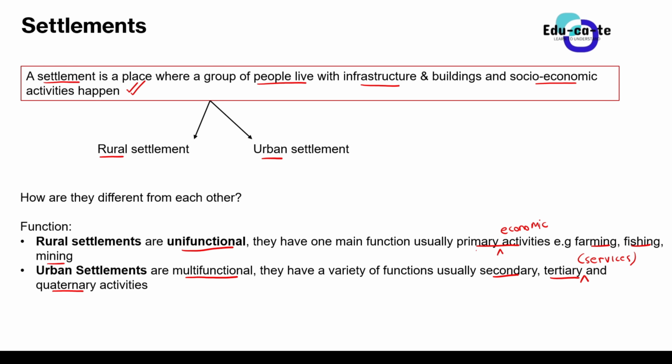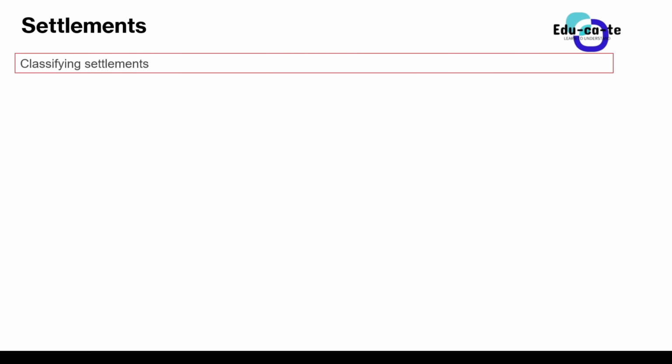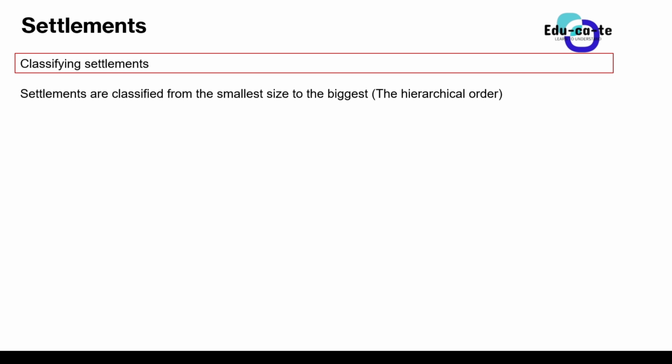Furthermore, we can classify settlements according to their size. For us to classify settlements, we classify them from the smallest size to the biggest size. When we arrange settlements, we use what is known as a hierarchical order. When you see the word hierarchy or hierarchical order, we're just talking about this order of arranging settlements from the smallest size to the biggest size settlement.